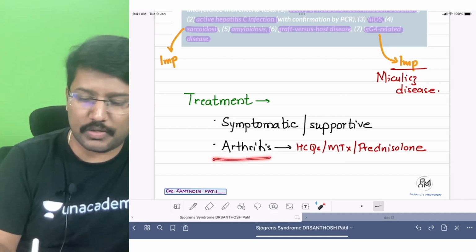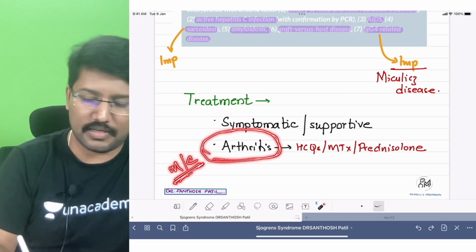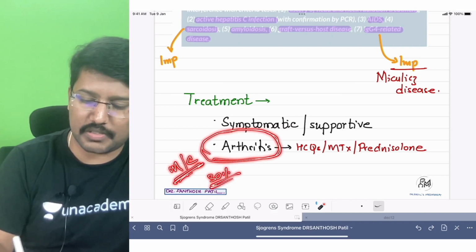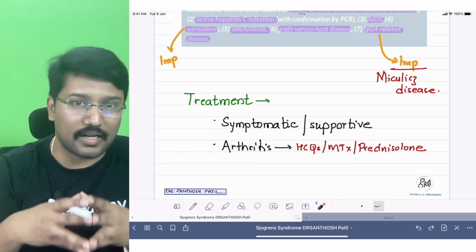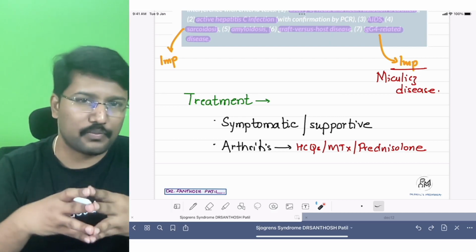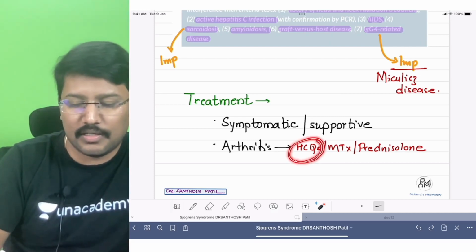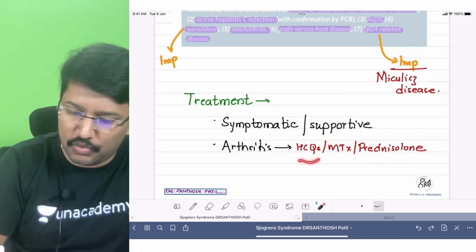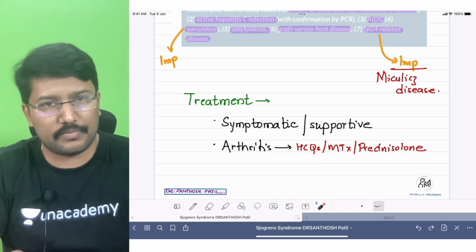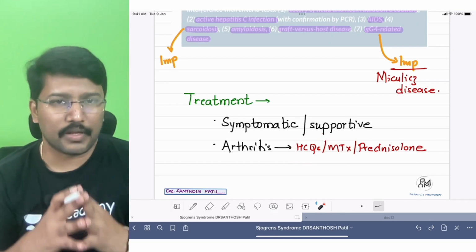Now arthritis is one common manifestation. That is the most common extraglandular manifestation, occurring in up to 30% of the patients. Though there are no major trials which show that this particular approach is beneficial, most of us continue to treat them with hydroxychloroquine, methotrexate or steroids. The commonly followed drug is hydroxychloroquine. Okay, so that's all about the management of Sjogren syndrome.